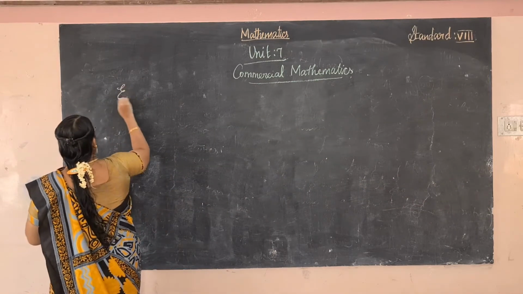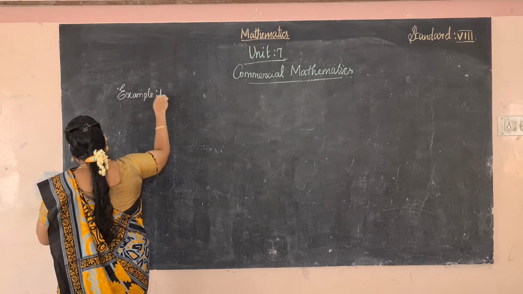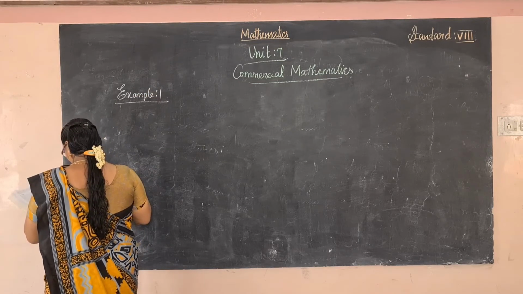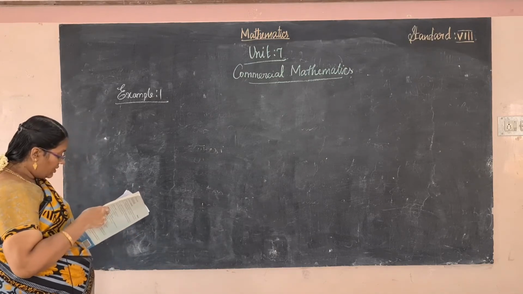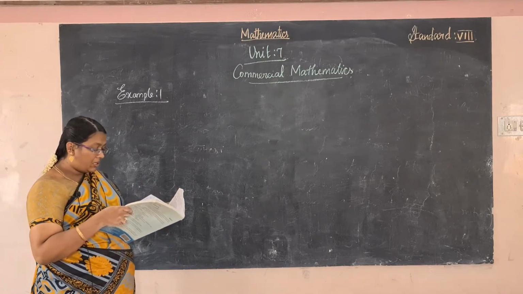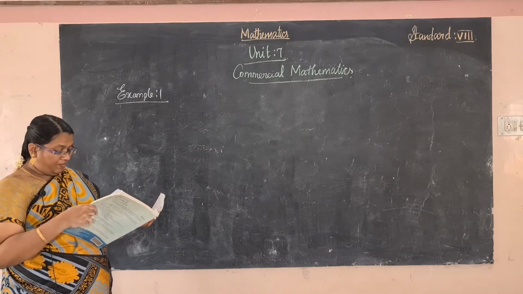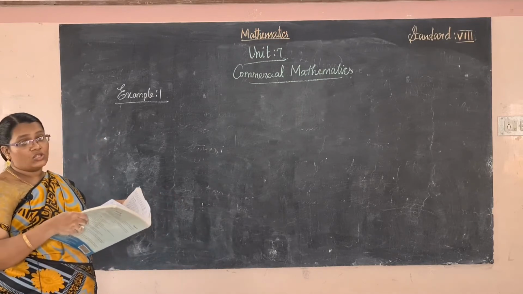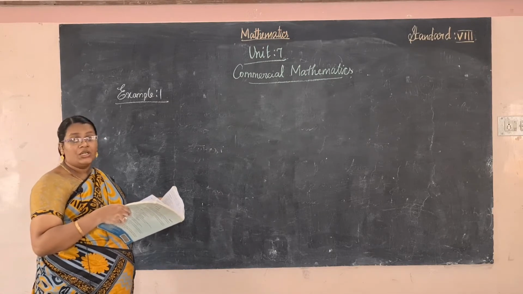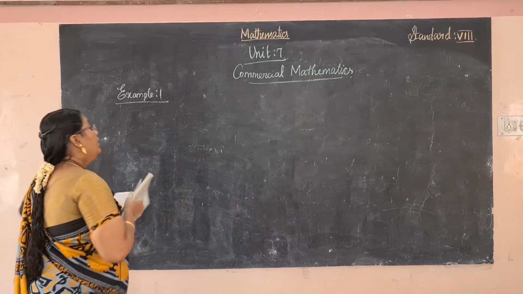Example 1. If x and y vary directly, find the missing entries in the following table. One table is given, and it is clearly said that x and y vary directly, so it is direct variation. You have to find the values of the unknown numbers.